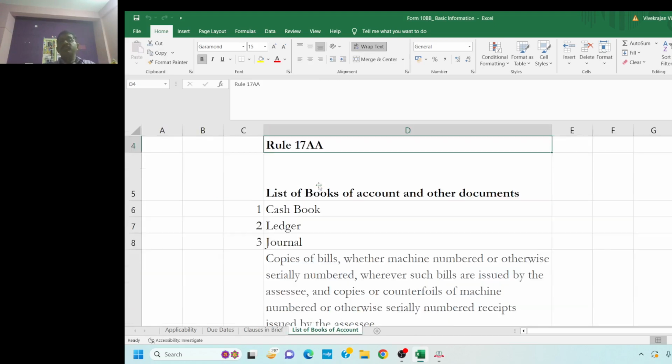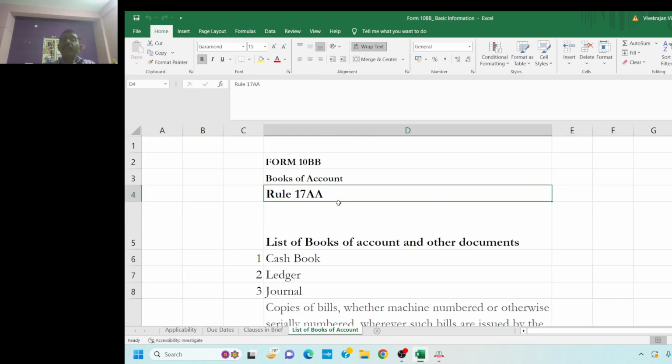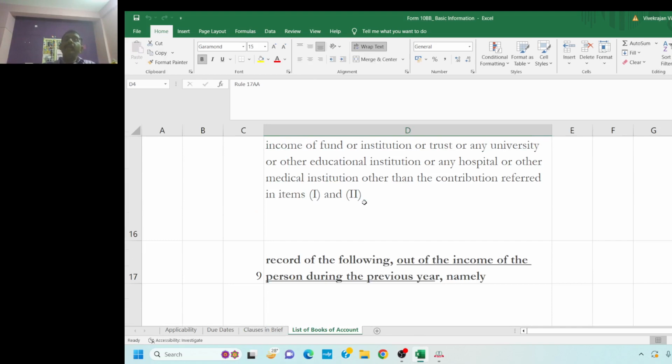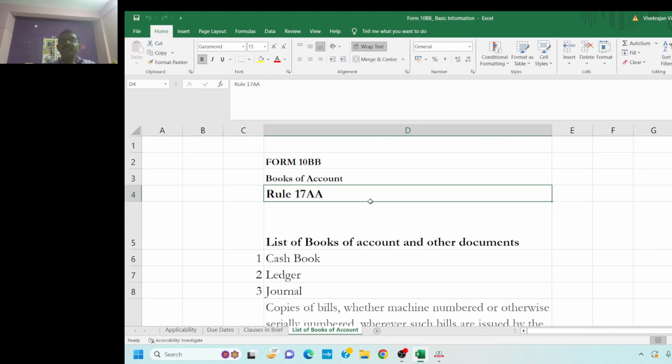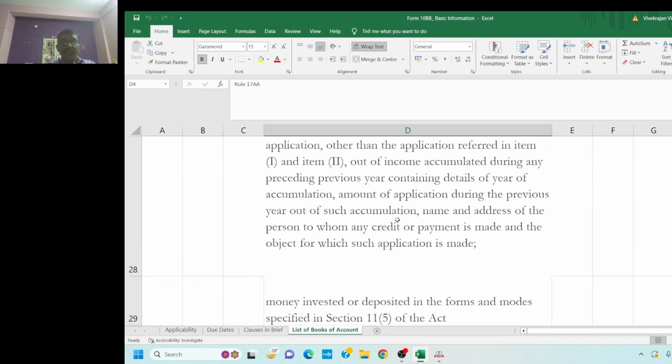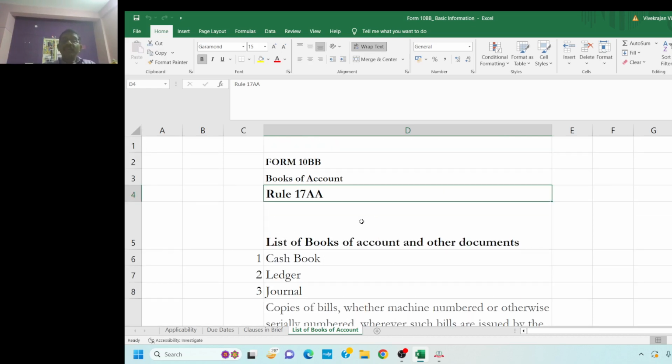This is the list of books of accounts that is specified by Rule 17AA. It can develop as a checklist for you all. So for those who want this list of books of accounts in the form of a checklist, please do drop in a comment in the comment sections below, or please do send an email. I would be glad to send this Excel spreadsheet to you that can develop as a checklist. Friends, please note this Rule 17AA is very exhaustive. Please take adequate care and please ensure that nothing is getting missed.